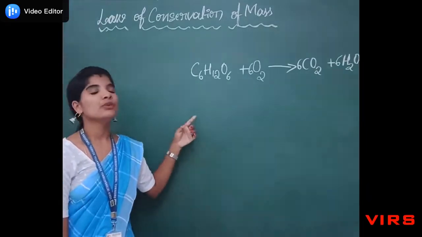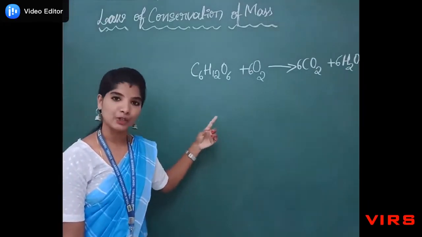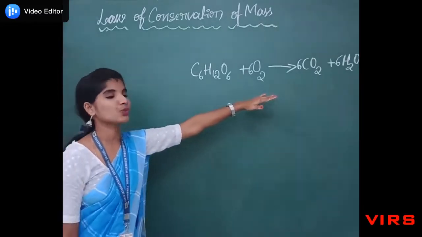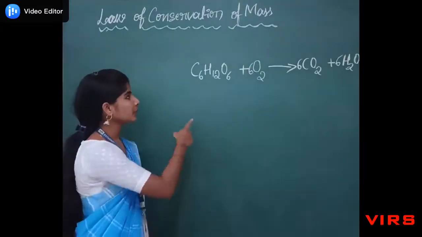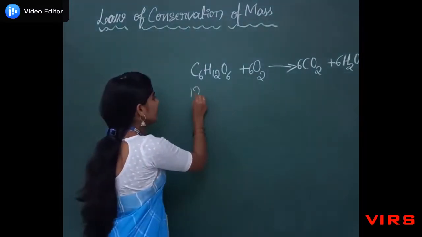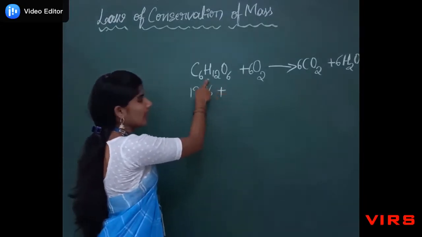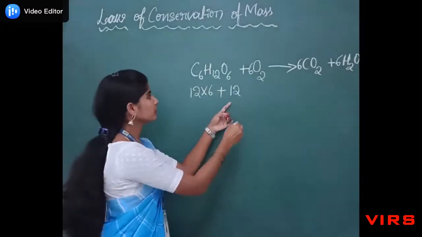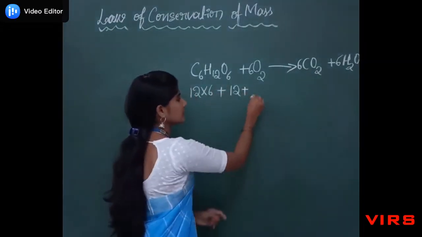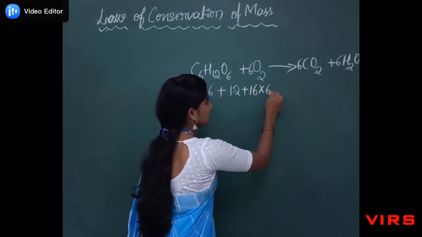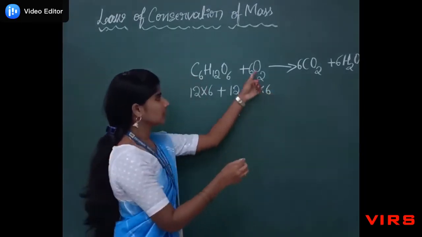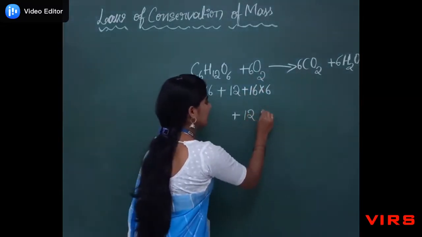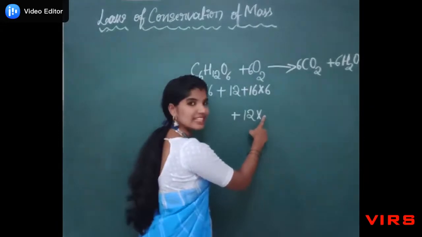After that, we have to write the atomic masses and take the sum of the atomic masses of the reactants as well as the products. So the atomic mass of carbon is 12 into 6, plus hydrogen is 1, and 12 atoms are involved, so 12. Then the atomic mass of oxygen is 16 into 6, plus 6 into 2, 12 oxygen atoms are there, 12 into the atomic mass of oxygen, 16.